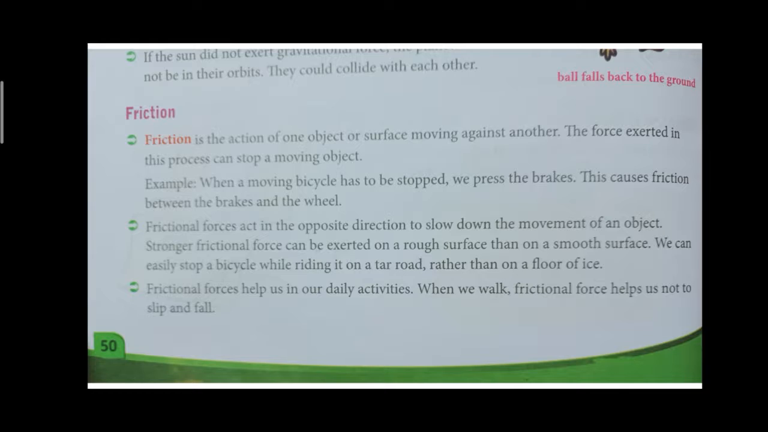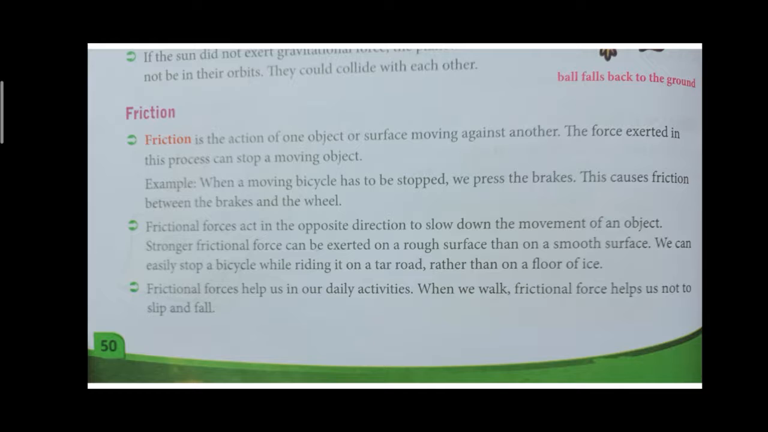It acts between two objects moving against each other, in the opposite direction. The force exerted can make an object move or stop moving. If you are riding a bicycle and suddenly push the brake, the bicycle will stop. The opposite action given by the brake to stop the vehicle is friction. So frictional forces act in the opposite direction to slow down the movement of the object.